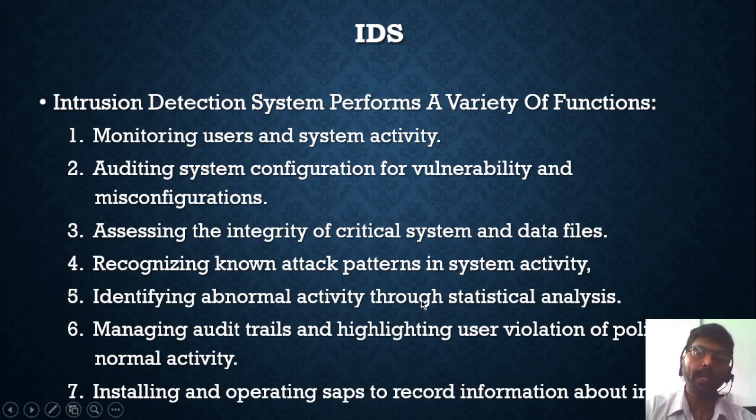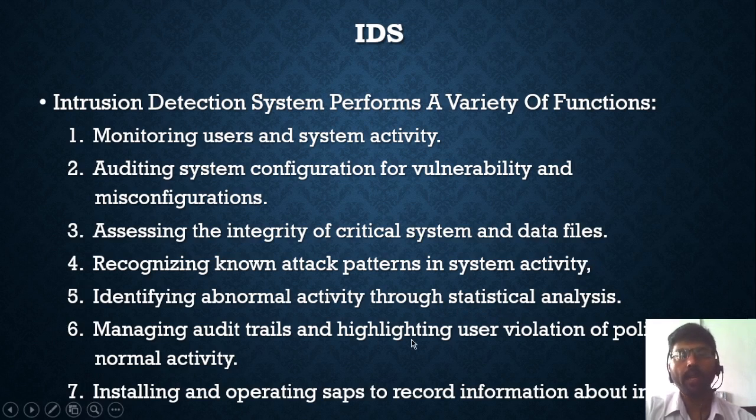Identifying abnormal activity through statistical analysis. As I said, an attack has a pattern, and that pattern can be stored in the database. Based on that collected data, it can do statistical analysis. If a similar type of attack is generated by the attacker, it is analyzed with the help of statistical analysis.